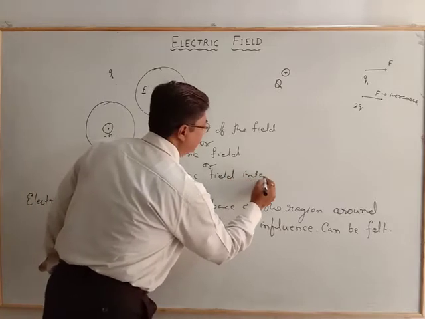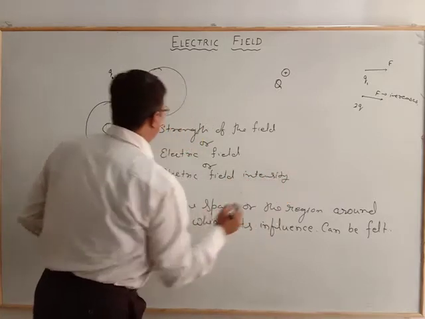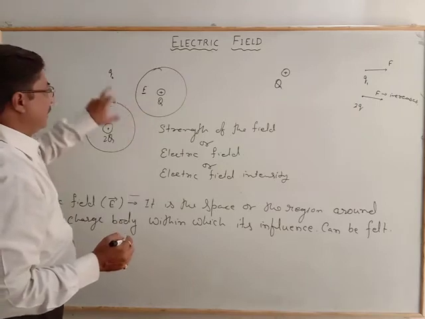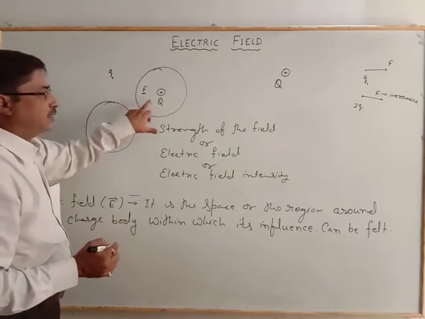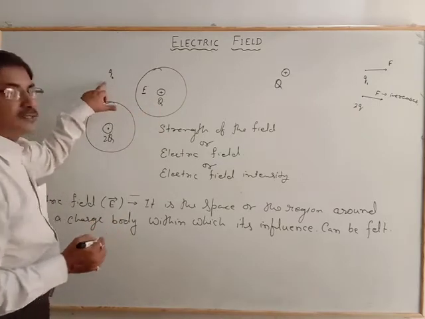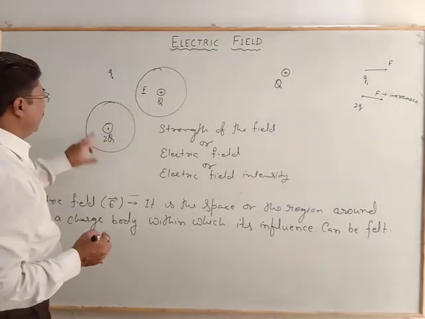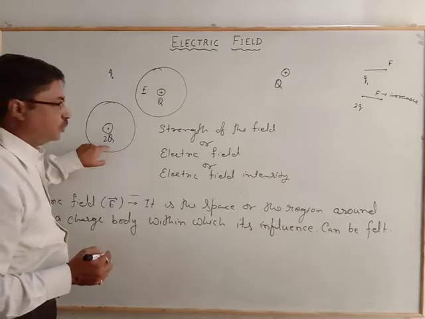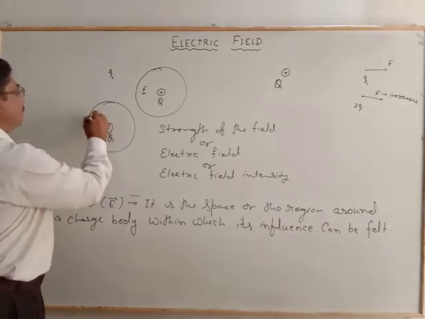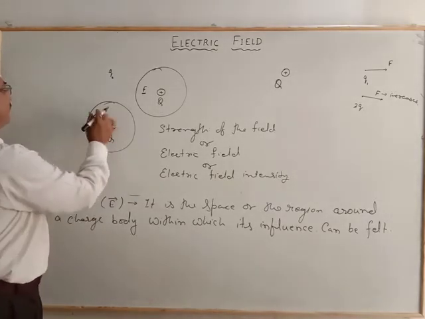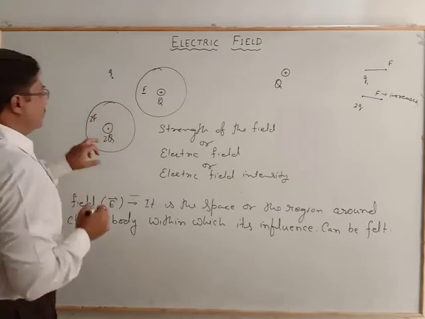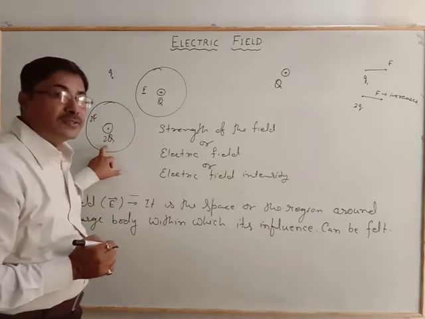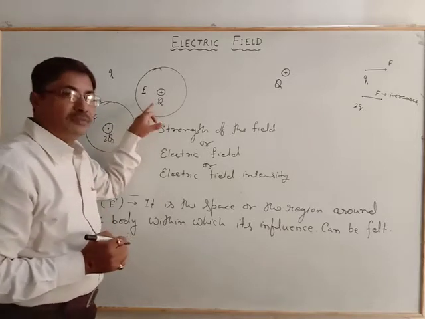The purpose is to understand this: the same charge when brought towards the charge Q will experience a certain force F, whereas when this charge is brought into the space of 2Q, it will experience twice the force. That means 2Q has the greater strength as compared to the Q charge.